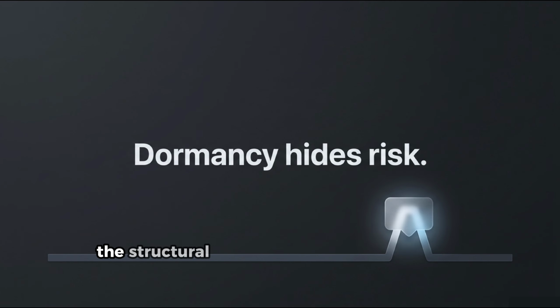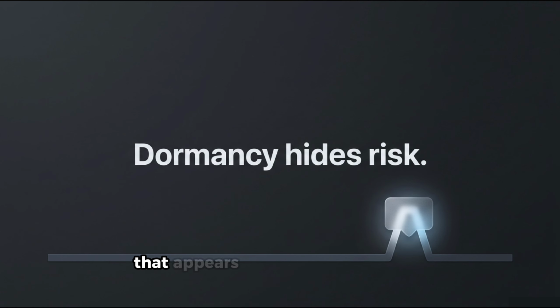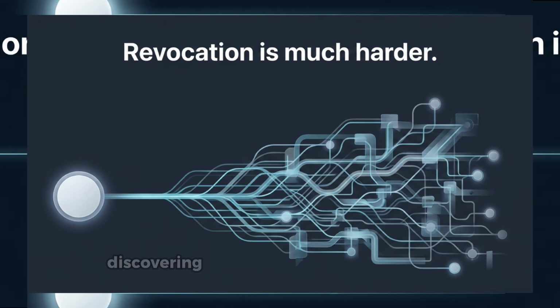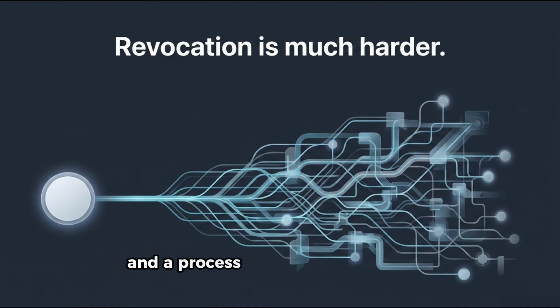The orphaned permission is invisible not because it is well hidden, but because the governance model was never designed to see it. The structural reason orphaned permissions accumulate is the same asymmetry that appears throughout this series in different forms. Creating a credential takes seconds. Discovering and revoking every credential associated with a departing employee or a decommissioned service requires an inventory that was never built and a process that runs continuously rather than quarterly.